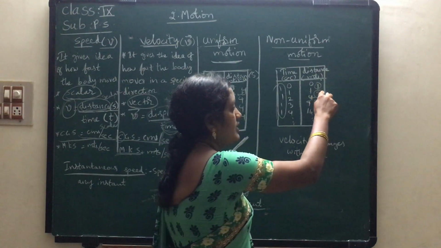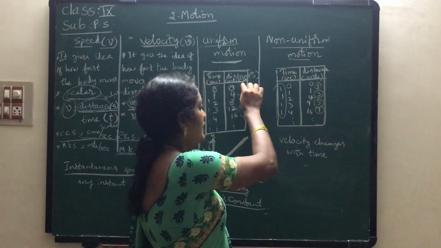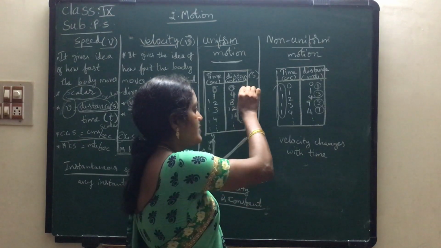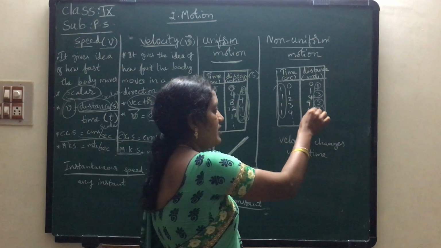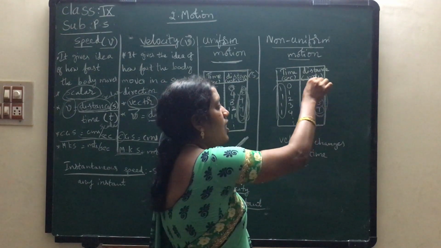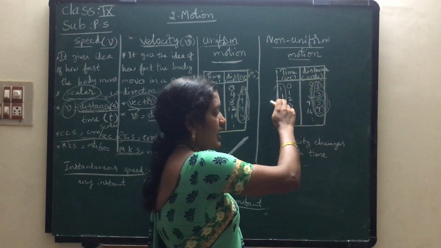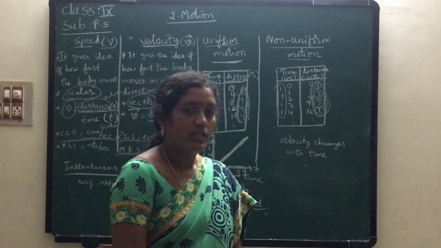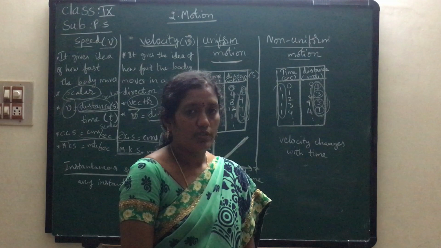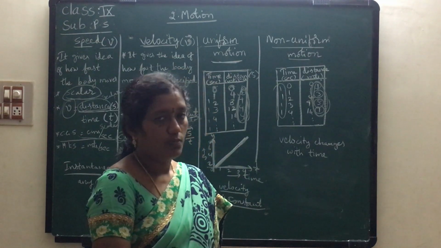Here it is 1, 3, 5, 9. But in the previous case all the distances covered by that object are the same. Here the distances covered with respect to time for a particular time interval are not equal. That's why this type of motion is known as non-uniform motion.